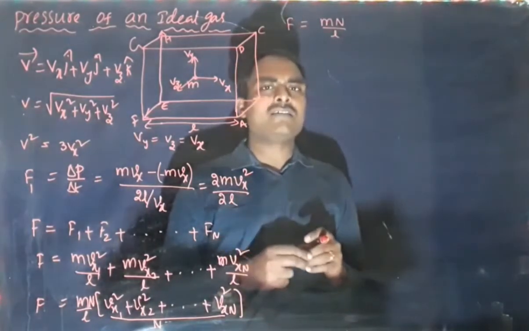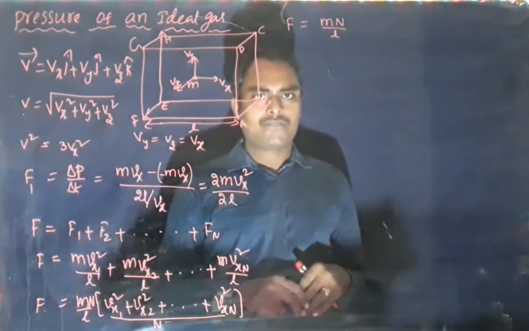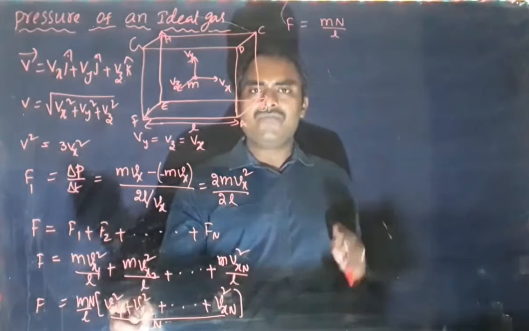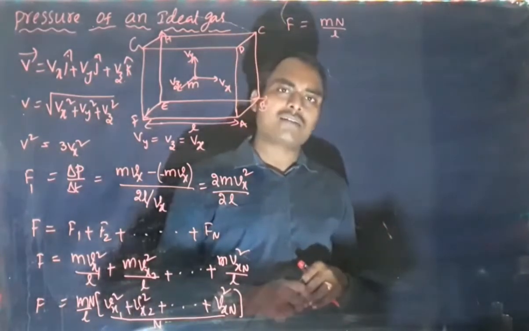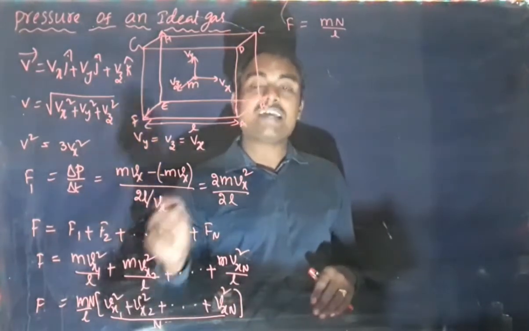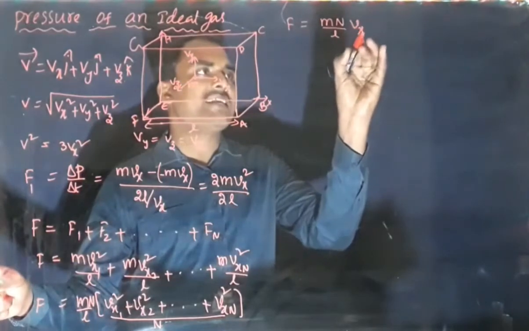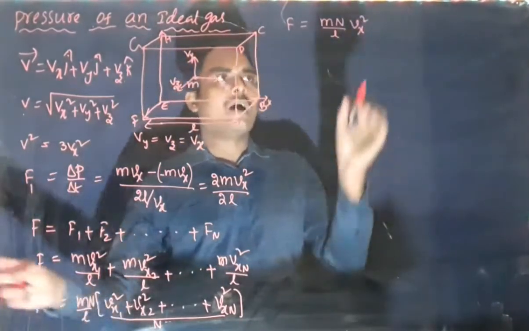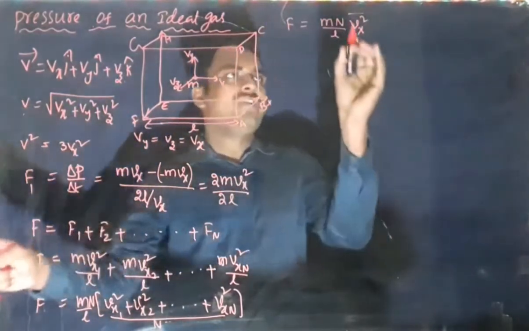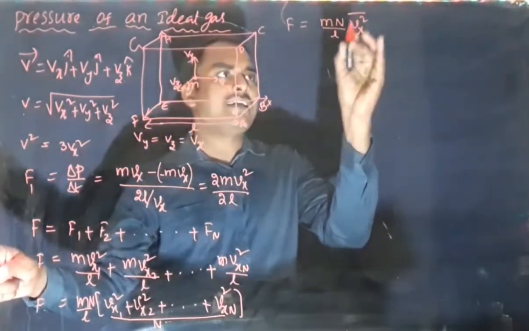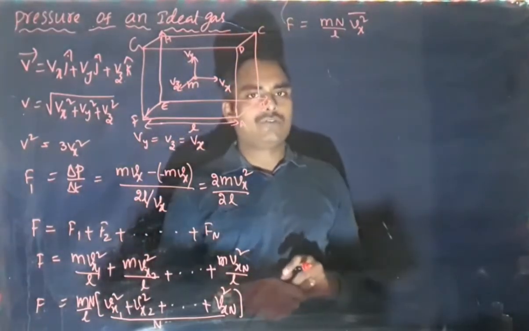How to find an average? Add all the values and divide by the number of values. So here we are adding N terms of v square and dividing with N. So it is the average of Vx square. I will write it simply as Vx square bar. This bar indicates it is the average. Vx square bar is the average of Vx square values for all the molecules.